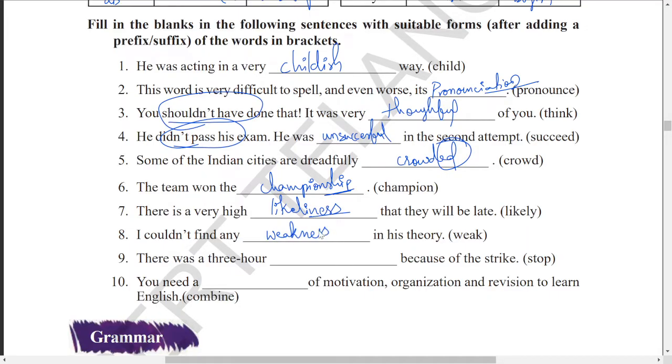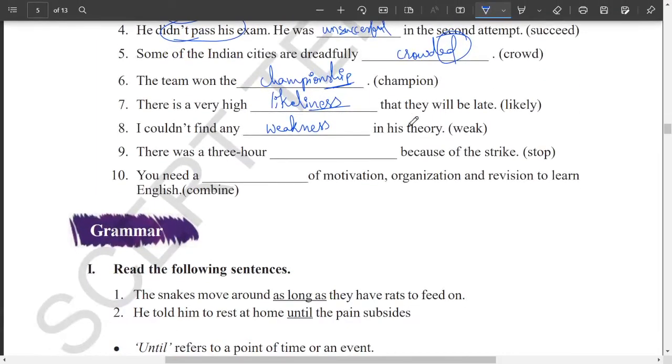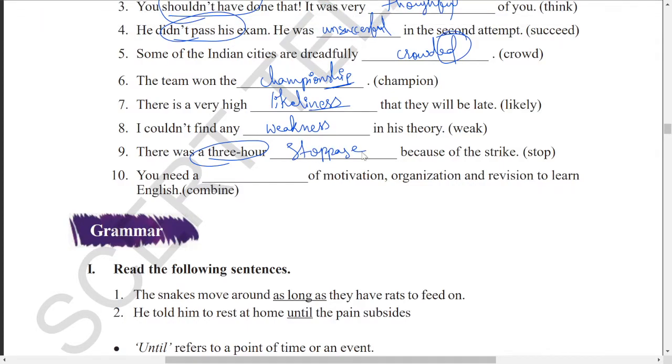Next one, there was a 3 hour dash because of the strike. So 3 hour is an adjective, we need a noun now, that can be used as stoppage. Stoppage is a kind of block in the traffic.